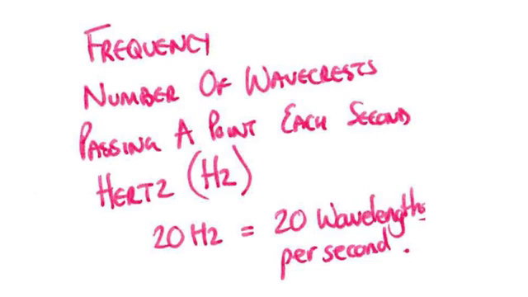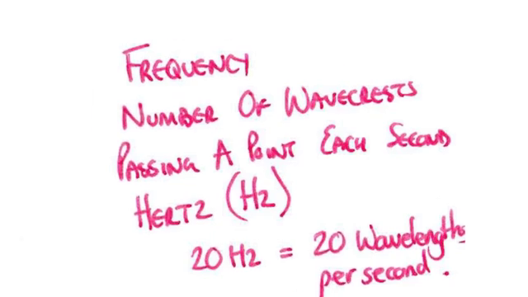Well, you need to know what we mean by frequency. Frequency is the number of wave crests passing a point each second. It is measured in hertz, Hz. So for example, if I said 20 hertz, that means 20 wavelengths per second. You sometimes see the word hertz with a prefix in front of it. For example, you might see kHz. kHz means kilohertz, that means 1,000 hertz. If you see capital MHz, that's megahertz, that's 1,000,000 hertz. And if you see capital G in front of it, it's gigahertz, and that means 1,000,000,000 hertz.